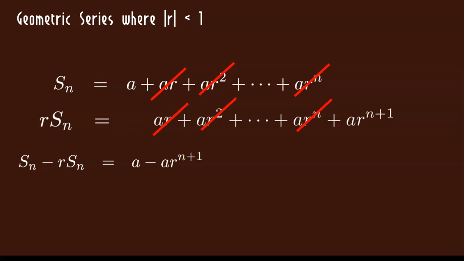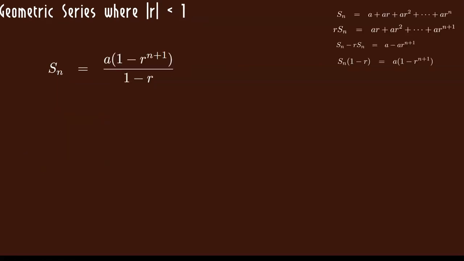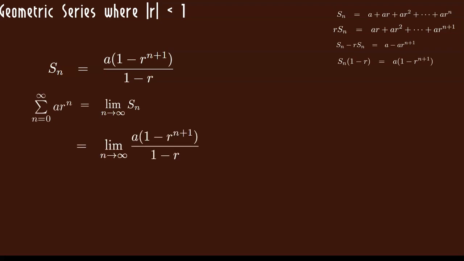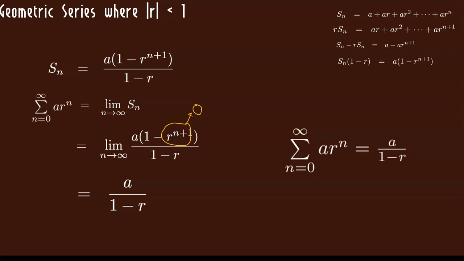Now I can factor an S sub n out of the left side and an A from the right side. Solving for S sub n, I get this. So to find the sum of a geometric series, I need to take the limit of S sub n as n goes to infinity. I know what S sub n is, I plug that in. Note that the only thing that's changing as n goes to infinity is this r to the n plus 1, and that is going to go to 0, because we know the limit of that is 0. So all that's left is a over 1 minus r. So the formula for the sum of a geometric series is a over 1 minus r.